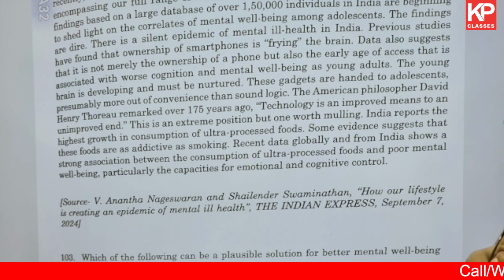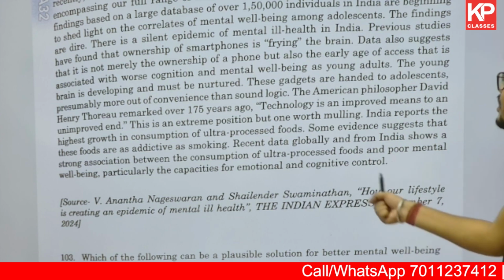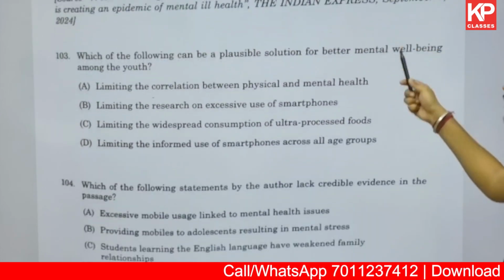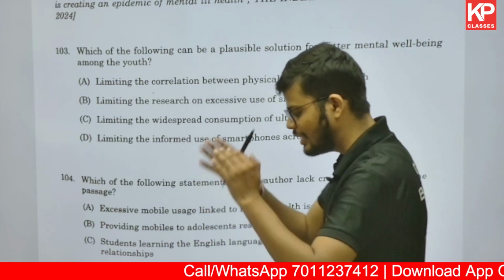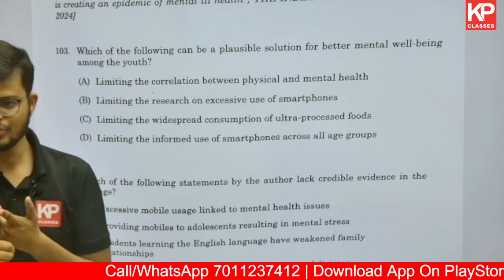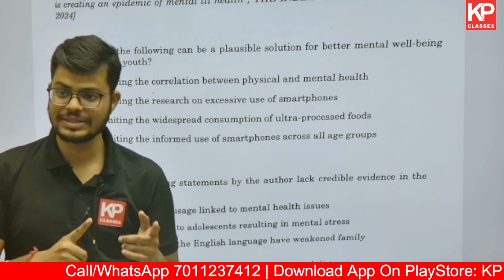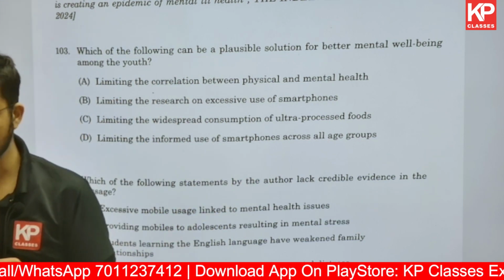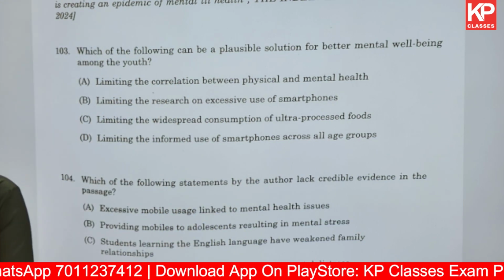India reports the highest growth in the consumption of ultra-processed foods. Some evidence suggests that these foods are addictive, like smoking. Recently, data globally found that India shows a strong association between the consumption of ultra-processed food and mental well-being. Now, the impact on mental well-being is because of the consumption of ultra-processed food and the use of mobile phones at early stages and continuous use of mobile phones. What the author has said, what these opinions are, is all given in the passage itself.